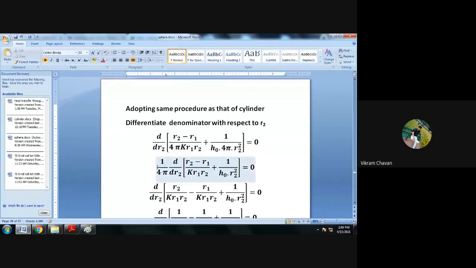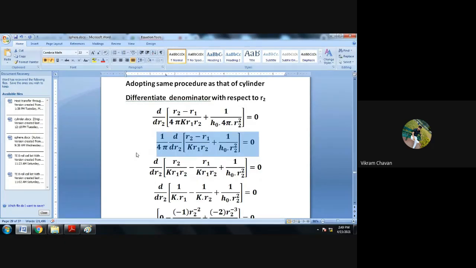So take 1 upon 4 pi common, multiplied by d divided by dR2, differentiation with respect to R2, in the square bracket (R2 minus R1) divided by K multiplied by R1 multiplied by R2, plus 1 upon H0 multiplied by R2 square, equal to 0.